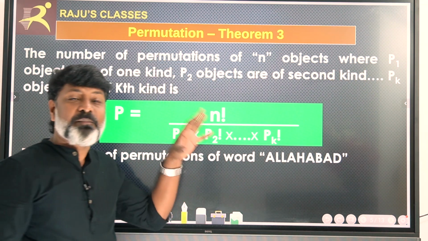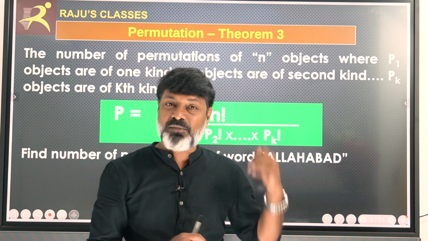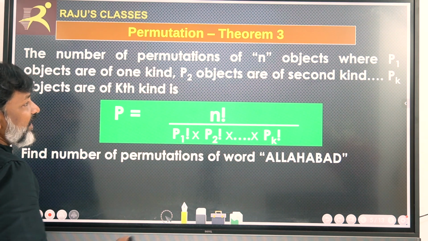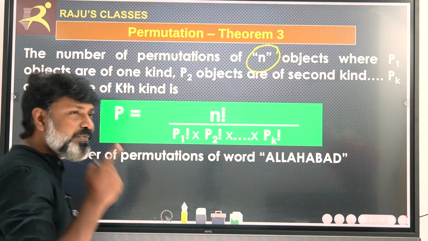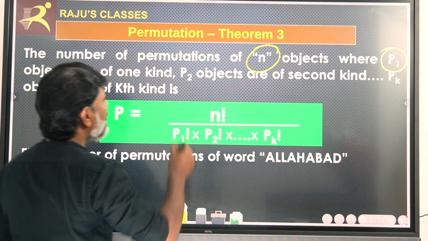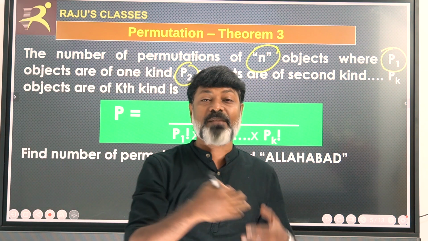So, if you see theorem number 3, this is also quite important because in the ATC question paper, there were questions from this particular theorem also. Let us see what that theorem is. This theorem says that there are n objects, out of which P1 objects are of the same kind, and P2 objects are of a different kind, and P3 objects are of another kind, something like that.